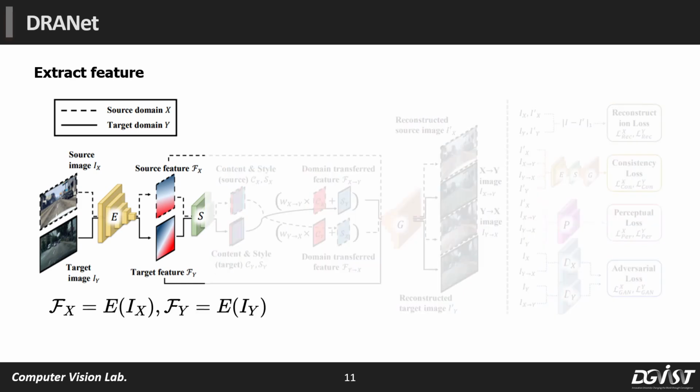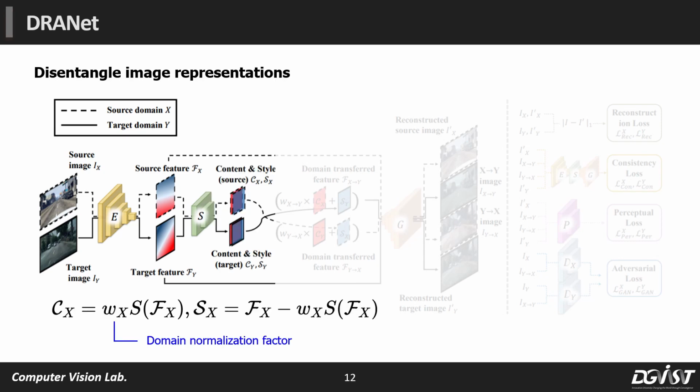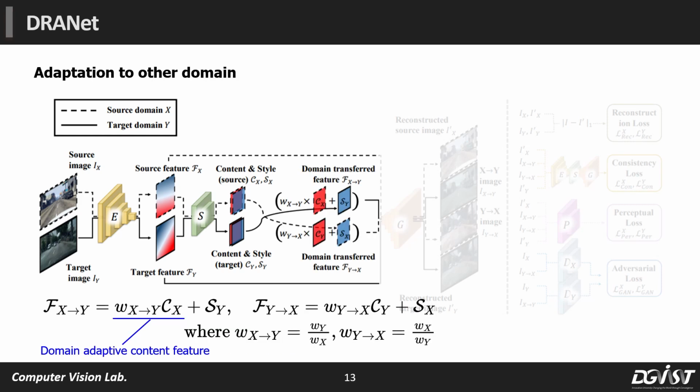We denote the source domain as X and the target domain as Y. The encoder extracts the features fx and fy from the input images ix and iy. Then, the separator disentangles the features into the content and the style. We apply the domain normalization factor to extract the content. And we build the domain transport features fx to y and fy to x.